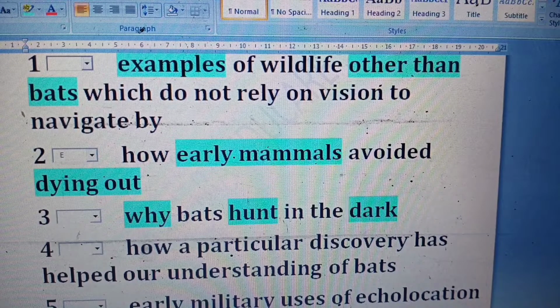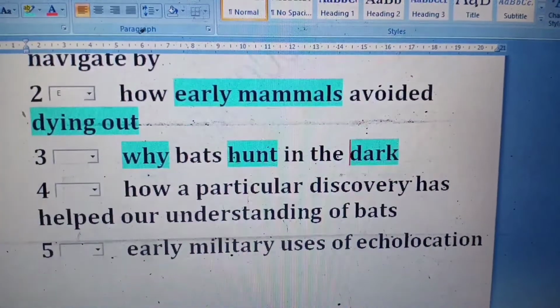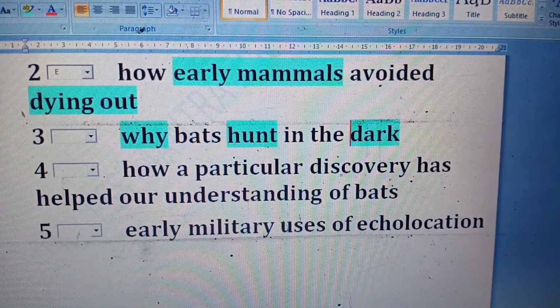See, dear students, if you are analyzing the questions clearly, I always say to my students, please don't struggle in your reading. Try to understand the question. If we try to understand the question, then it's quite easy to find the answers. This is how my students analyze, and they are getting very good marks in their reading modules.